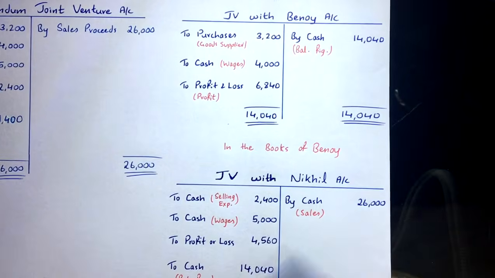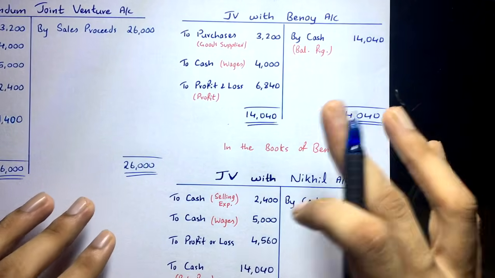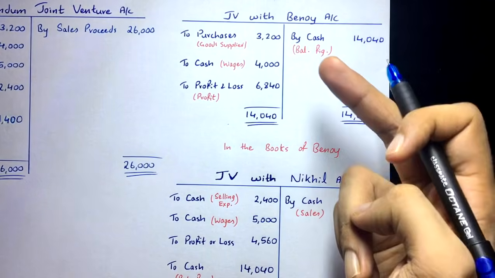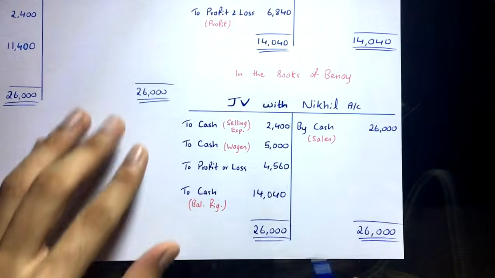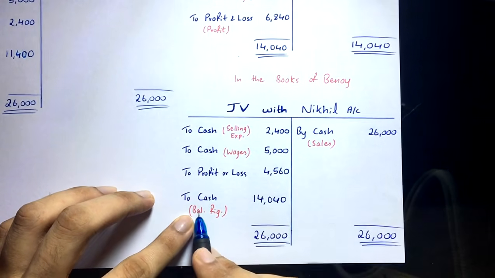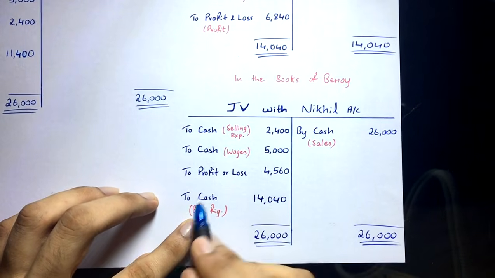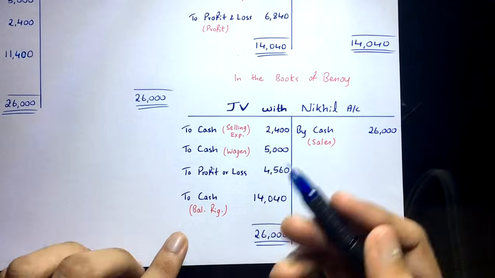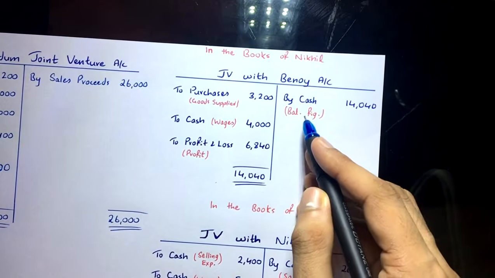Why does it go to cash account? Because there will be a settlement that has to be done among the co-venturers. One will have to pay to another. Here, the balancing figure in the books of Binoy is coming on the debit side. So that means Binoy has to pay to the other co-venturer. And here the balancing figure comes on the credit side.